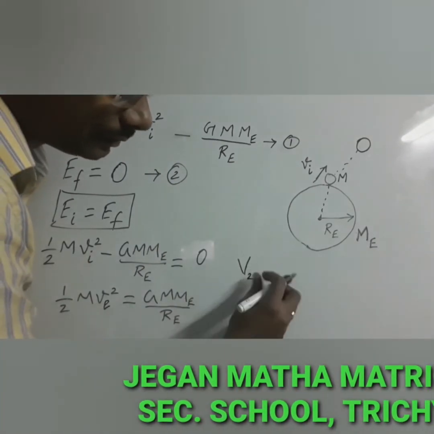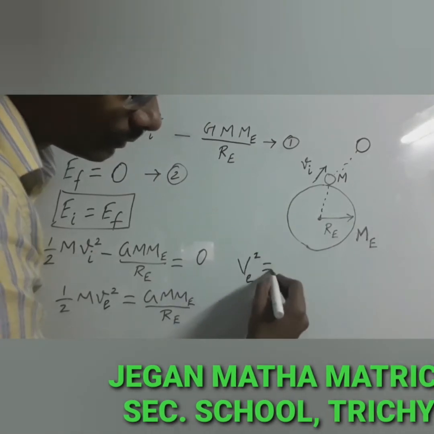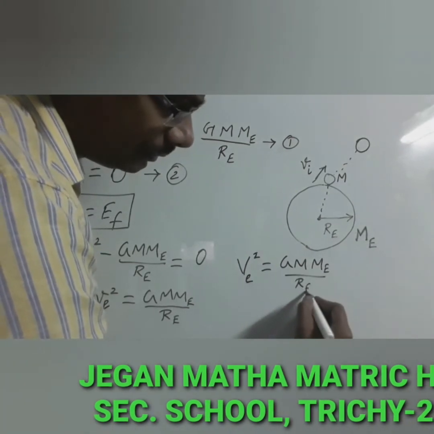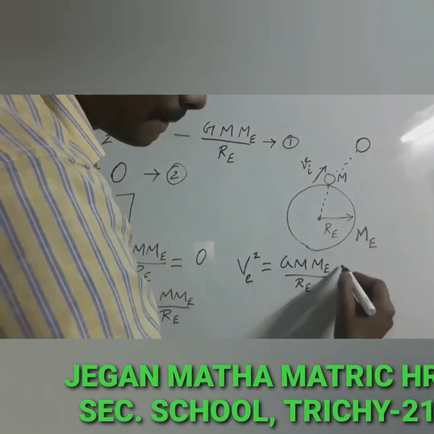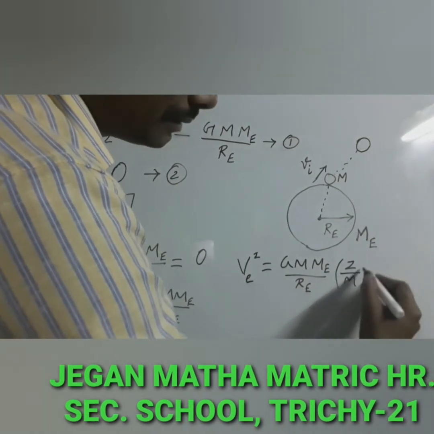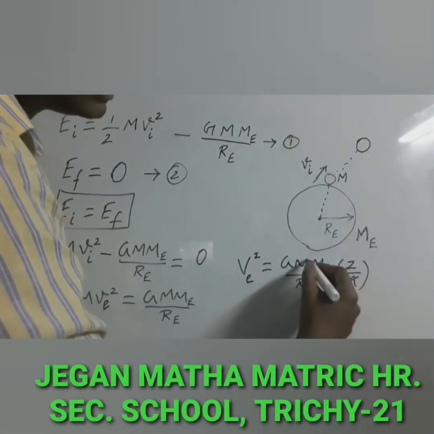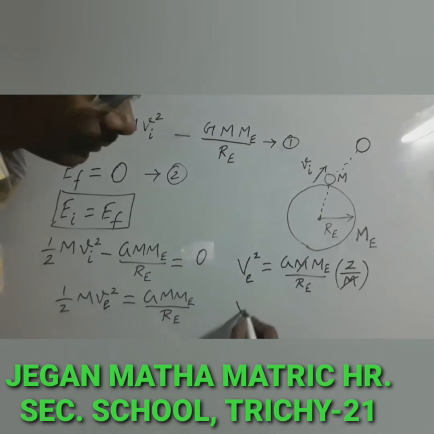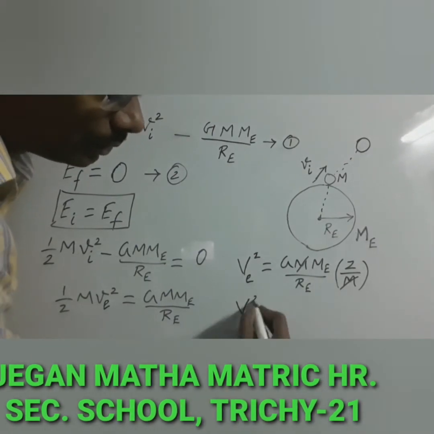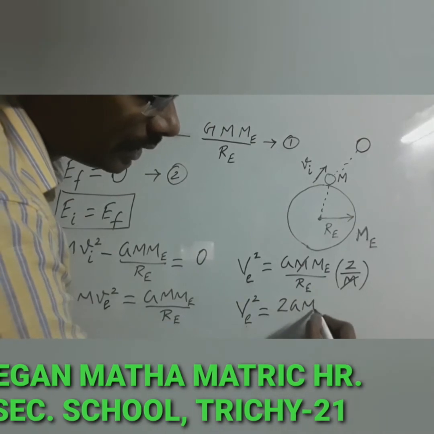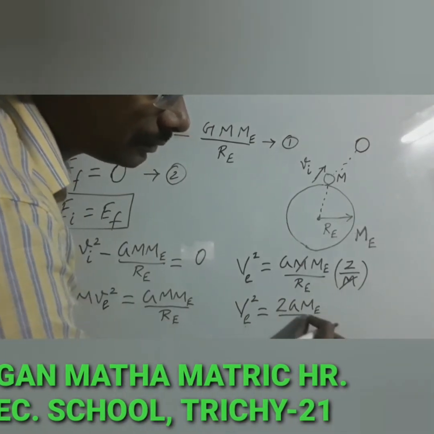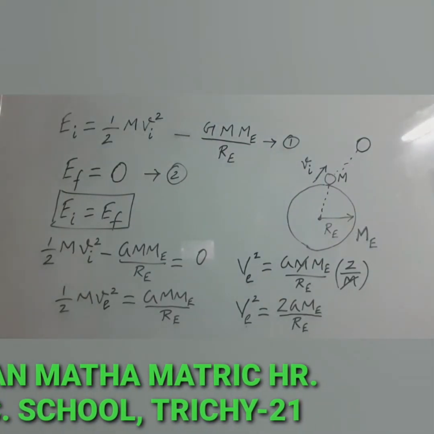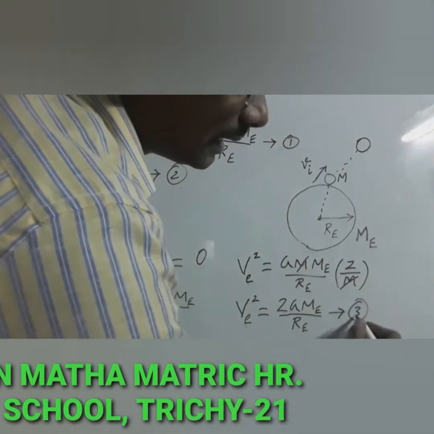ve square is equal to G Me by Re. Other values can be taken that side, 2 by m. The mass of the object m can be cancelled. So what is the expression for ve square? ve square is equal to 2 G Me by Re. Let us take this expression as the third equation.